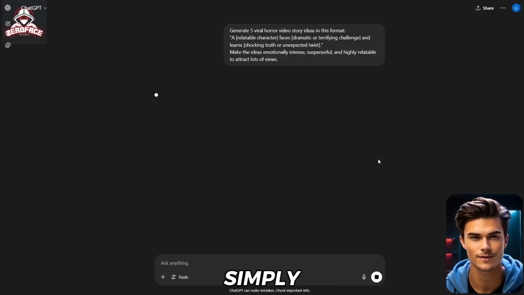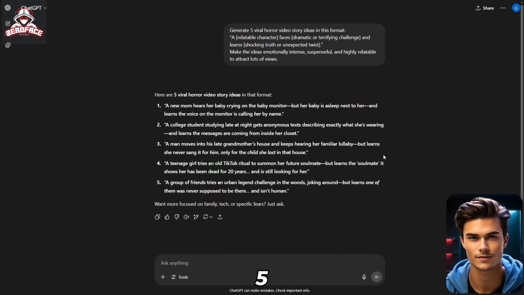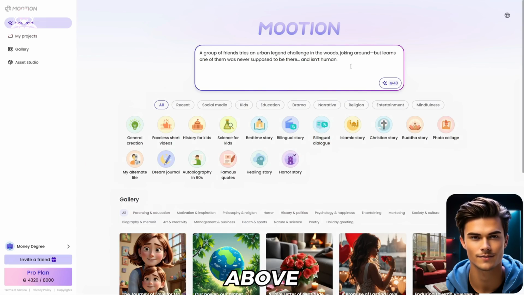Alright, once that's done, simply click Generate. And just like that, ChatGPT will give you 5 video ideas that you can use to create your video. And honestly, the ideas are really good, which is exactly what we need. Okay, once that's done, first copy the idea that you like the most, and then head back into Mootion. Here, just paste the idea into the section above, and once that's done, click the Generate button on the right side.